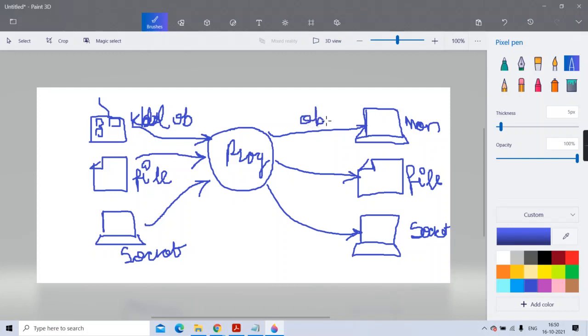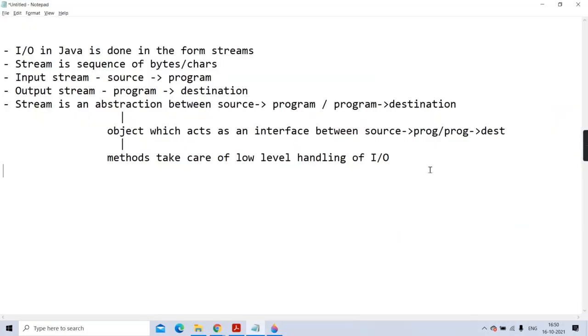It's an abstraction between your program and the destination, or between the source and the program. And the methods of that object will take care of how to write the data or how to read the data. You understanding, guys? You don't bother about how to deal with these low level things. What I'm trying to tell you is, I hope, clear to you.